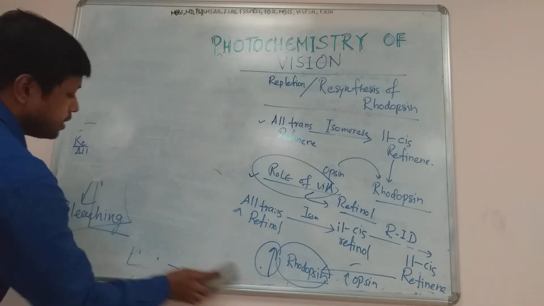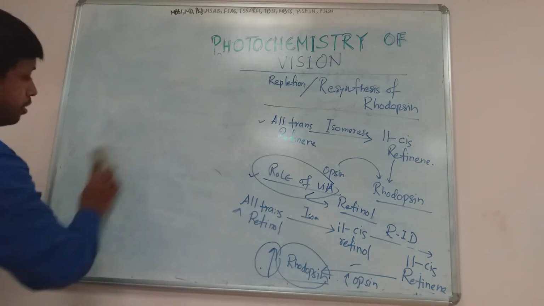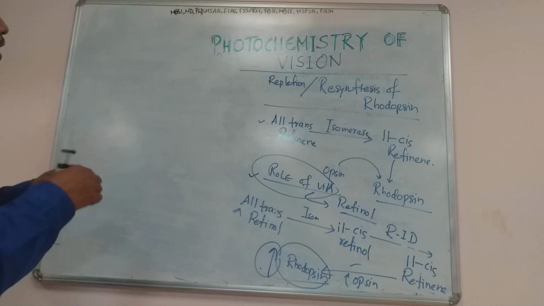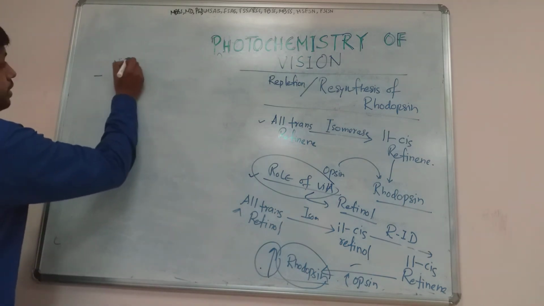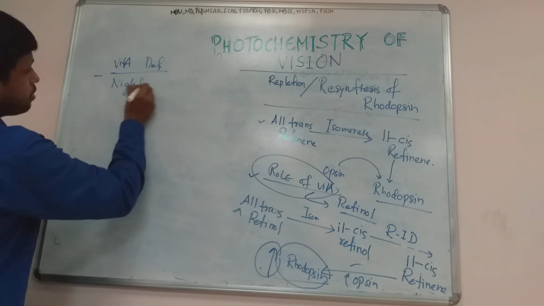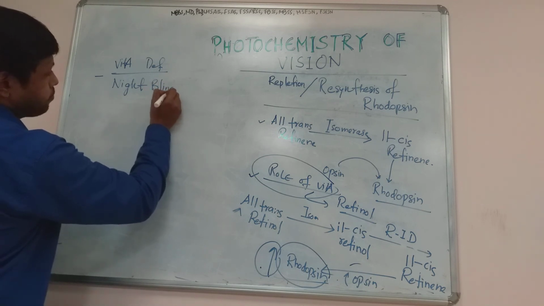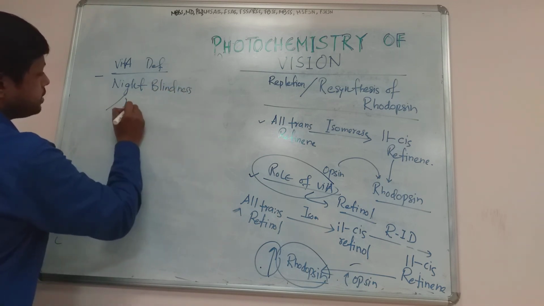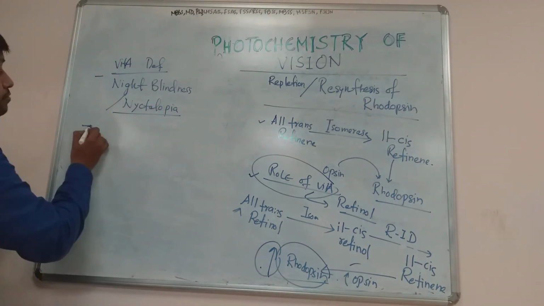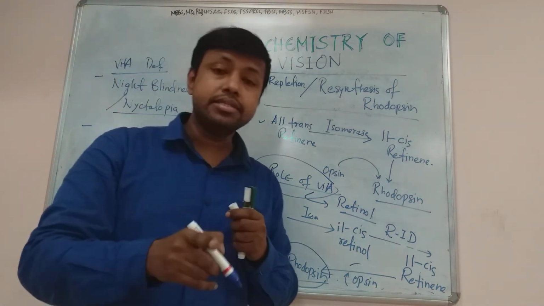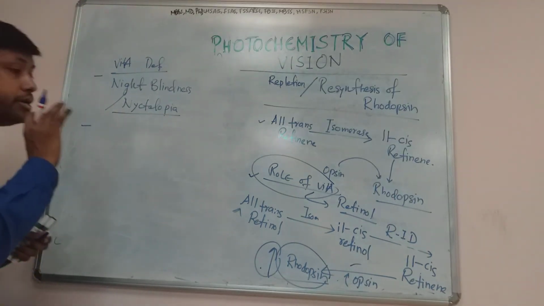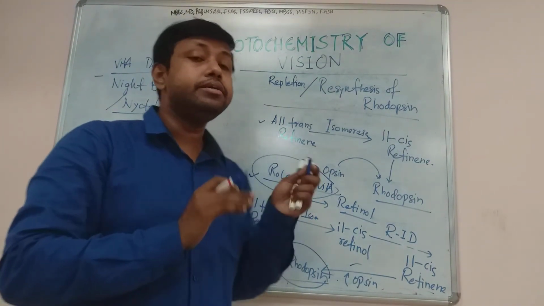vision, because the active form of vitamin A is retinol, which is responsible for the supply of retinol, and ultimately it helps in synthesis of the visual pigment, rhodopsin. Without vitamin A, or with vitamin A deficiency, there will be night blindness. The person cannot see at night, also known as nyctalopia. Now, vitamin A deficiency is the most common cause of reversible blindness in India, because if you don't take vitamin A in appropriate amount from the very beginning, it may lead to night blindness.